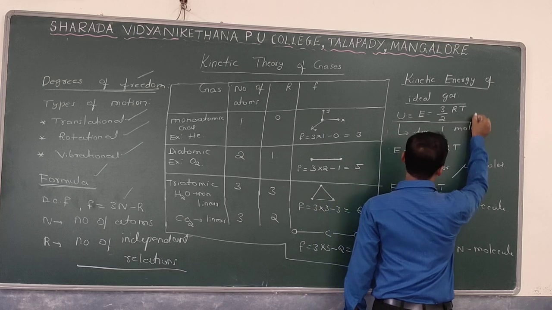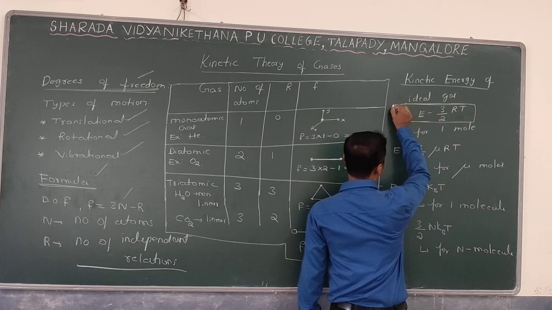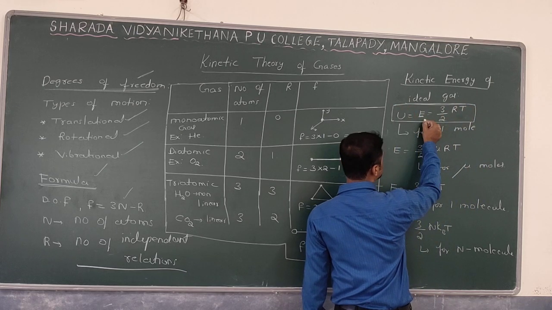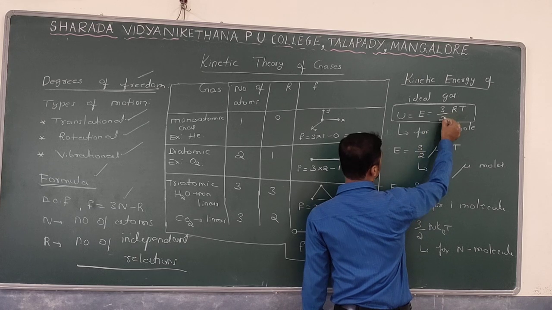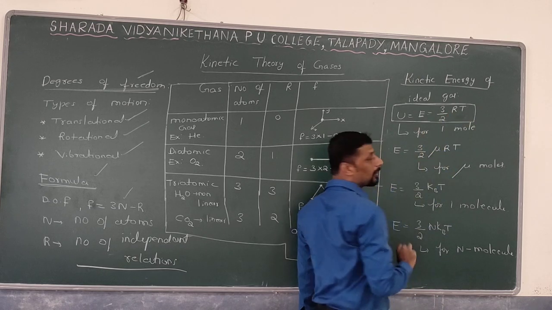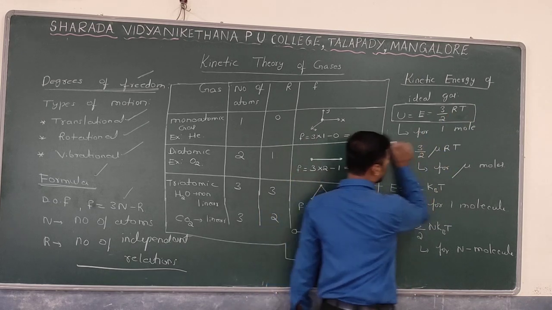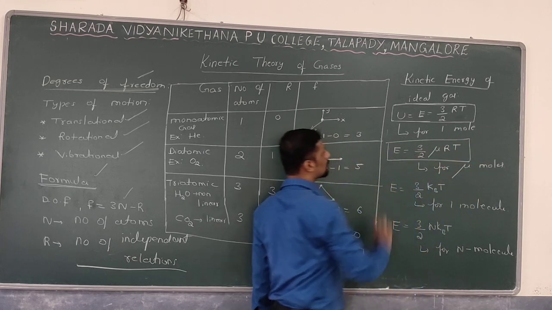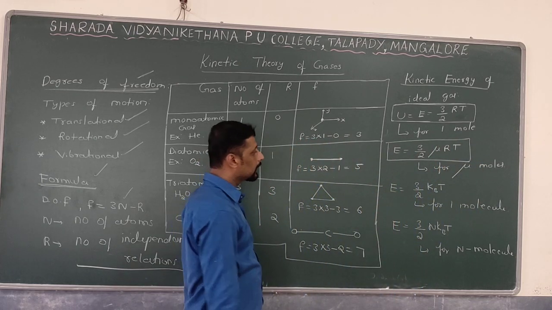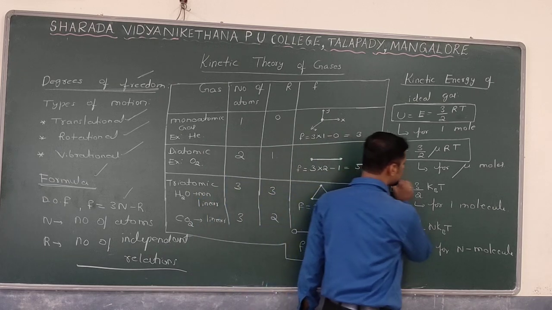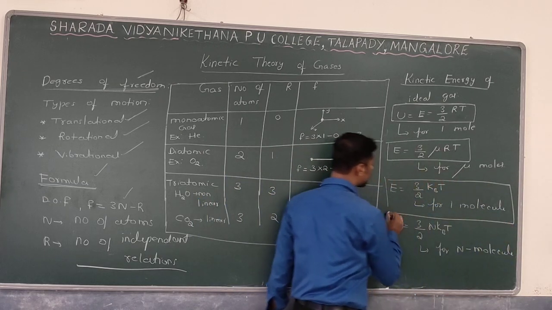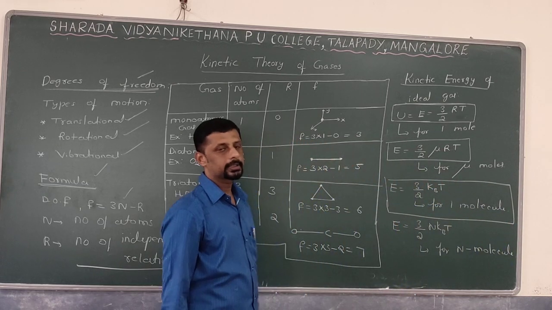For 1 mole of an ideal gas, the internal energy, that is nothing but the kinetic energy associated with the gas molecule, is equal to 3 by 2 RT. For mu moles, you can write E is equal to 3 by 2 mu RT. For one molecule, E is equal to 3 by 2 kBT, where kB is the Boltzmann constant.